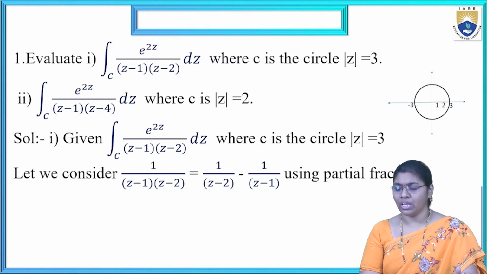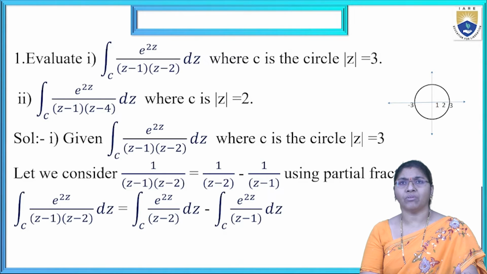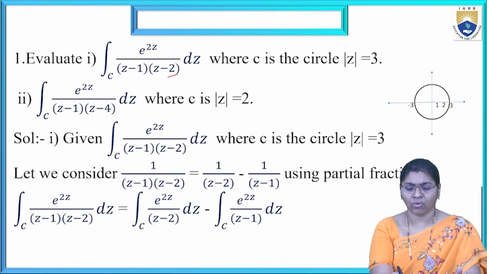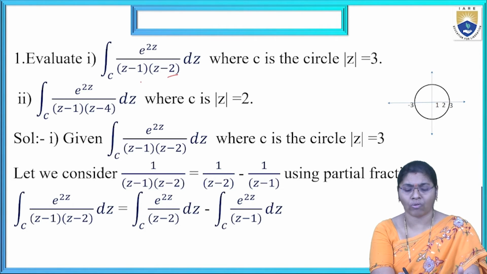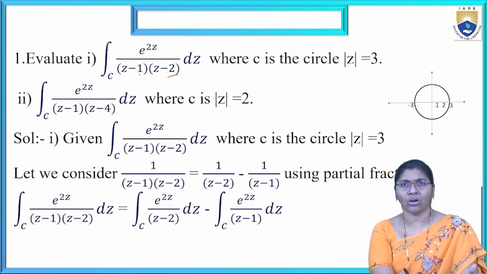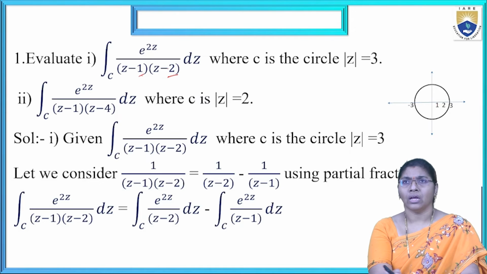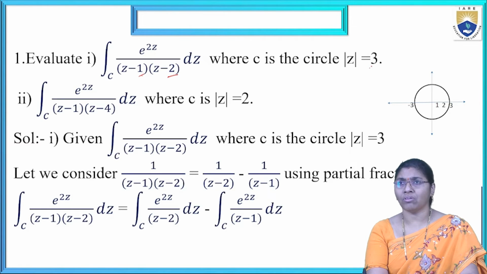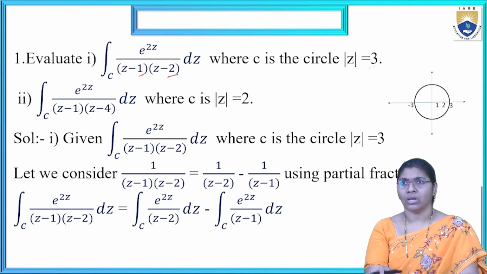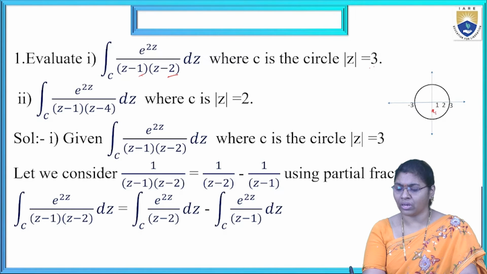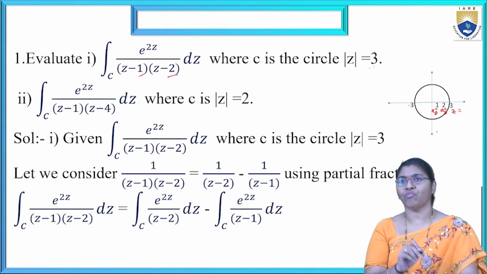Evaluate the integral over C of e power 2z by (z minus 1)(z minus 2) dz, where C is the circle mod z equal to 3. Now here the given function, z equal to a naught, or z naught, whatever it may be, we are considering either a or z naught. Here a1, a2 are both in the region. Mod z is 3. Here a1 equal to 1, a2 equal to 2, and z equal to 3. This 3 is outside the region of the given function.